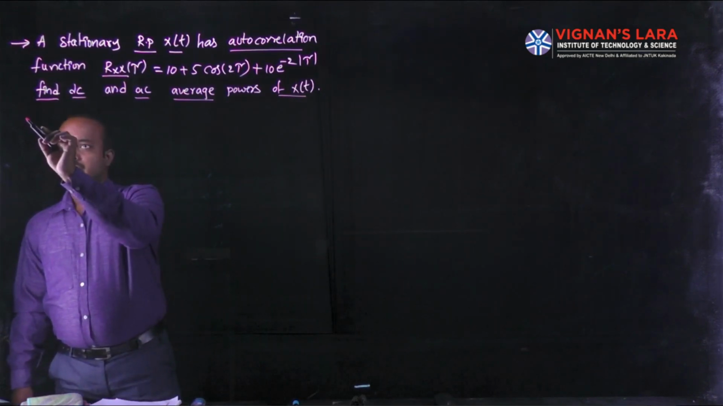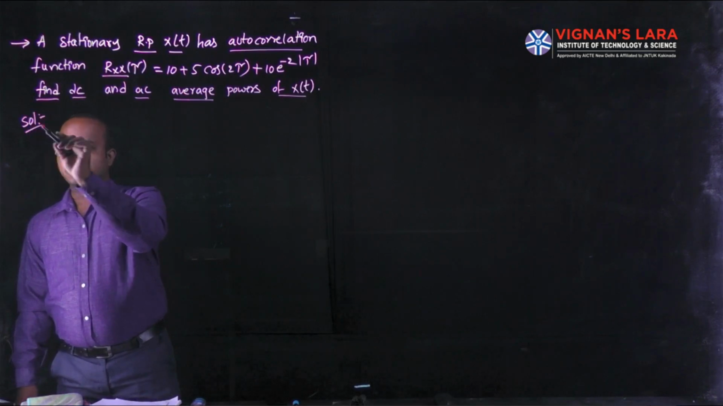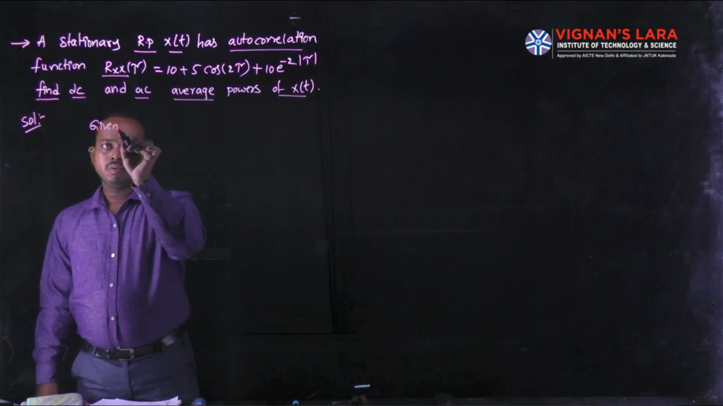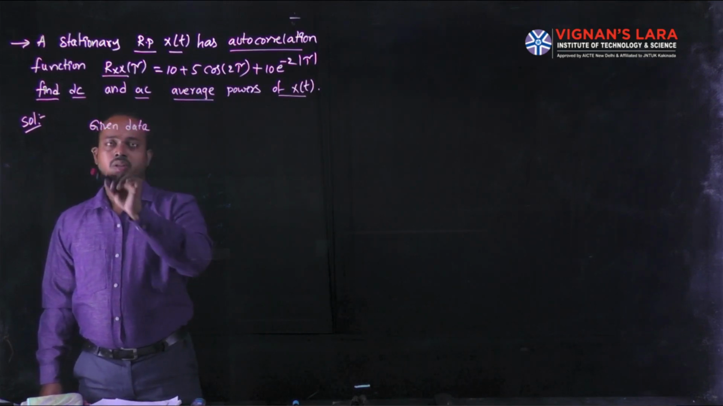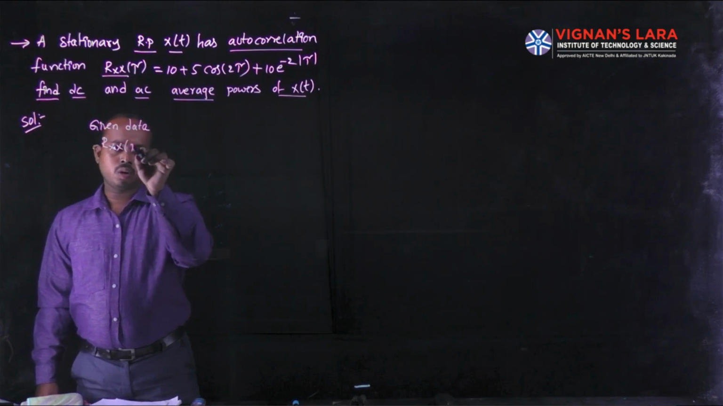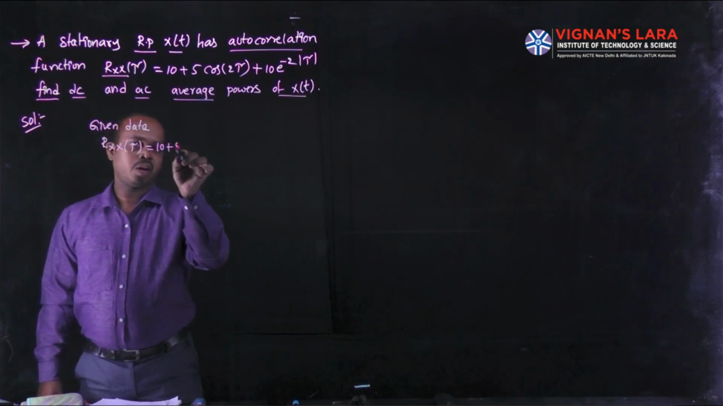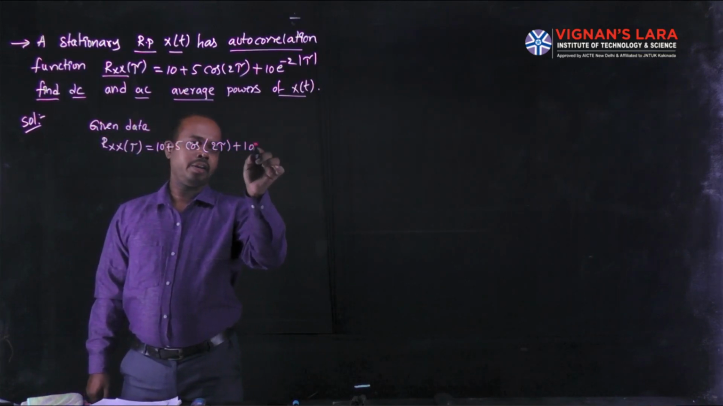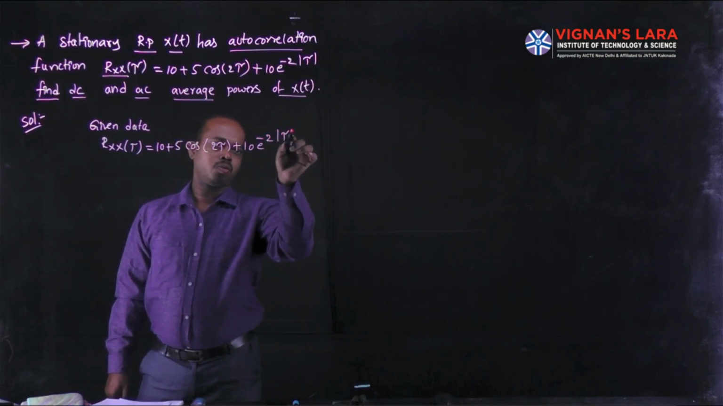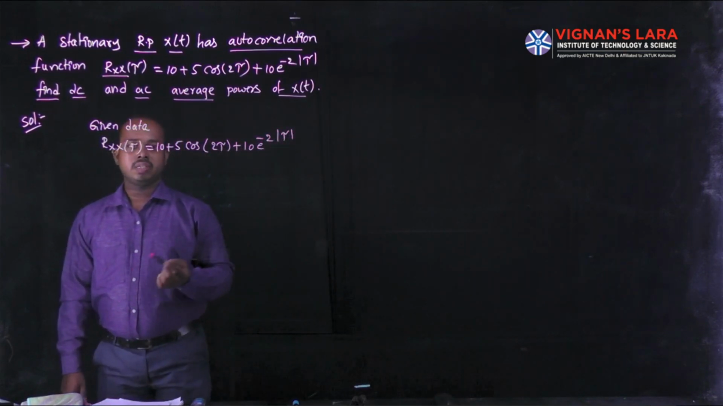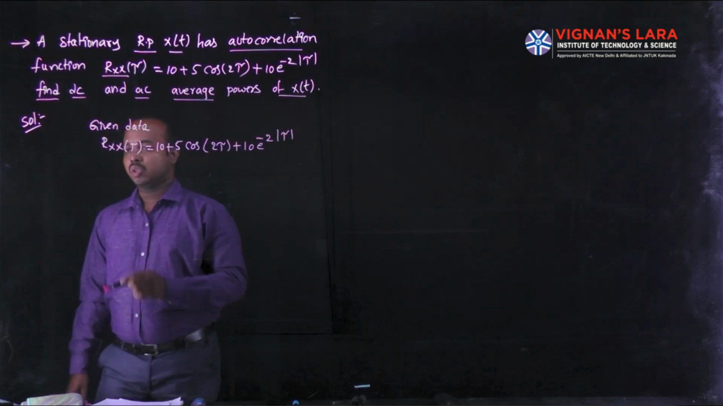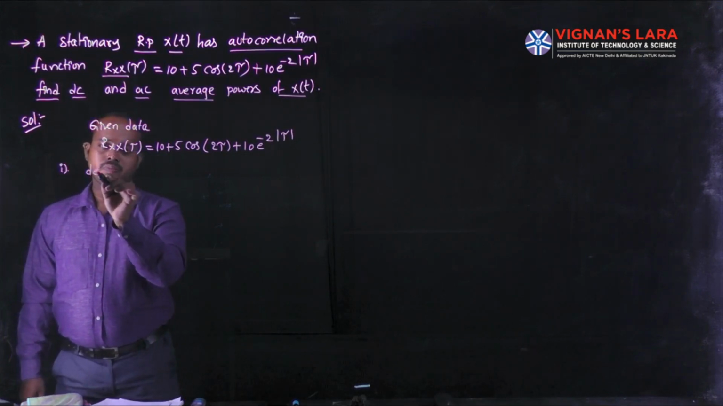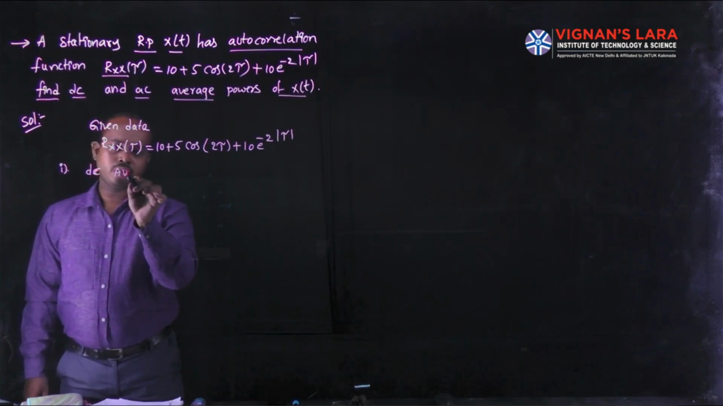After giving the problems in this model, how to simplify easily? Here I am writing the given data. The given data is the autocorrelation function, that is Rxx of tau is equal to 10 plus 5 cos of 2 tau plus 10 into e power minus 2 modulus of tau. What's the first one? DC average power.